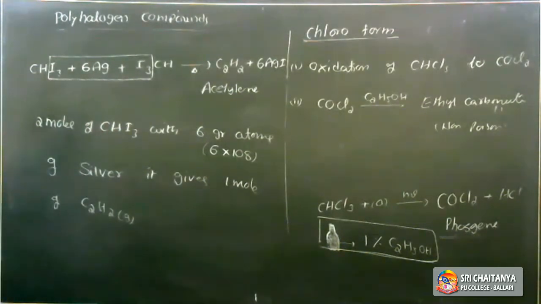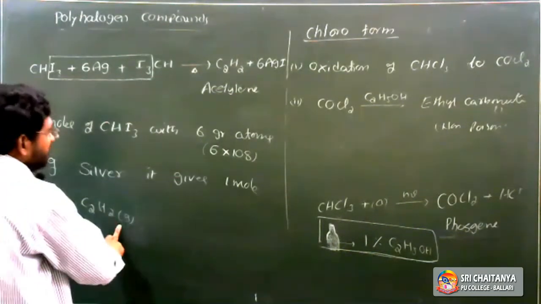So 2 moles of iodoform reacts with 6 gram atoms of silver. It gives 1 mole of acetylene. So it is in gaseous state.